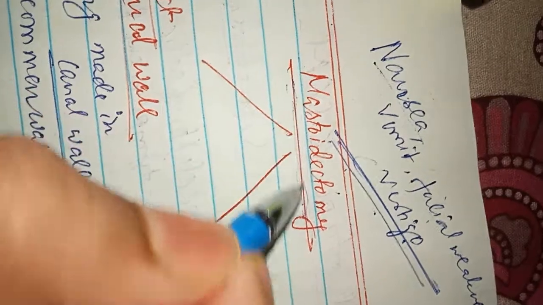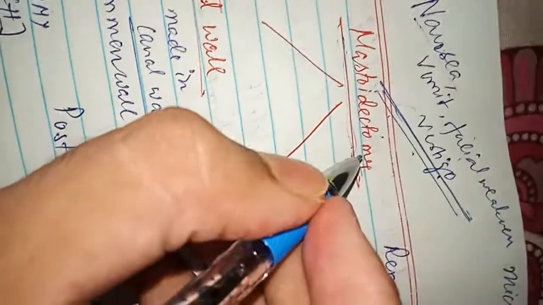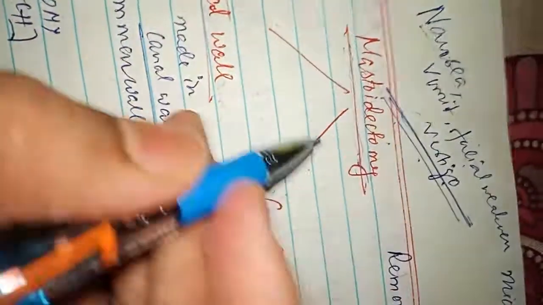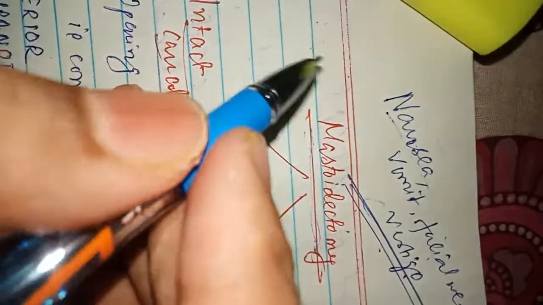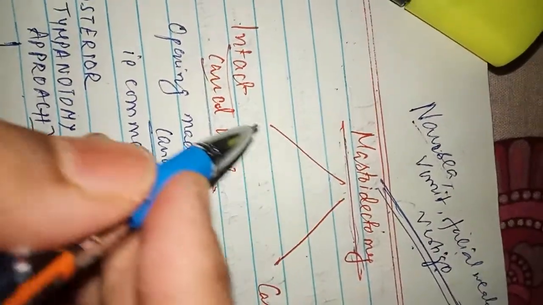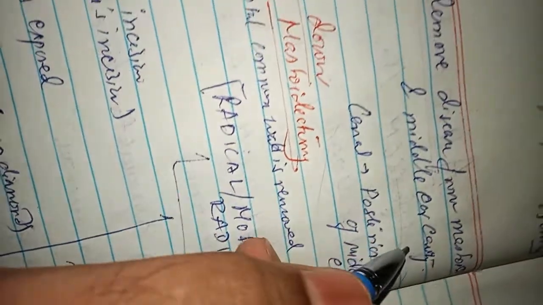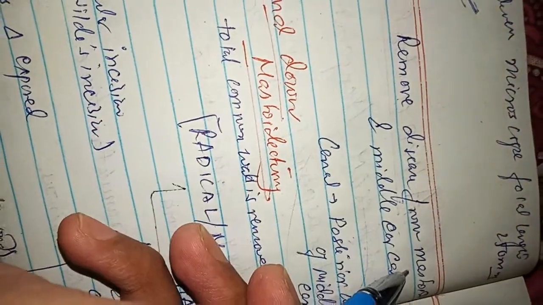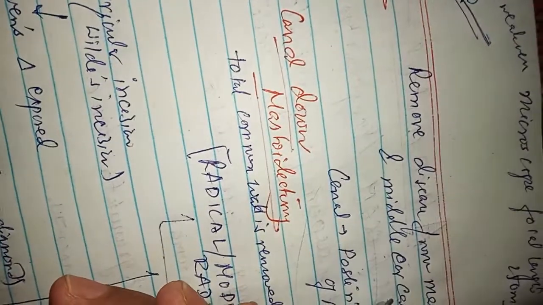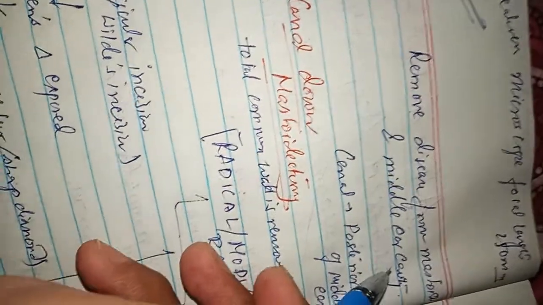We have to do the mastoidectomy or the mastoid exploration. In mastoidectomy, my main aim is to make the ear of the patient dry and to improve his hearing. Mastoidectomy is of two types: intact canal wall and canal down mastoidectomy. What is this canal? The canal is basically the posterior wall of the middle ear. We have to remove the disease from the mastoid and the middle ear cavity.